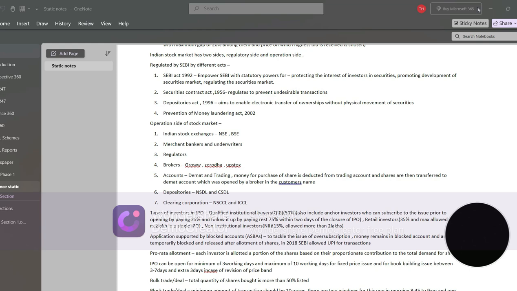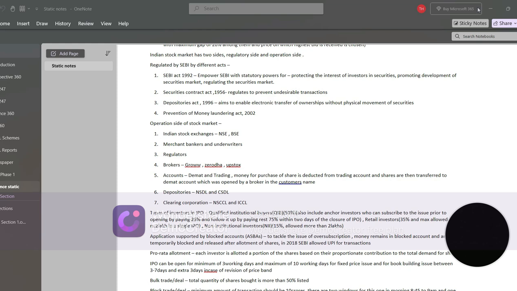Operation side basically has seven things. First required is the Indian Stock Exchange, which is NSE and BSE. Second are the merchant bankers and underwriters. Third are the regulators. Fourth are the brokers like Zerodha, Upstox, which actually create accounts for people and help them regulate their accounts and guide them on how to do investment in stock markets.